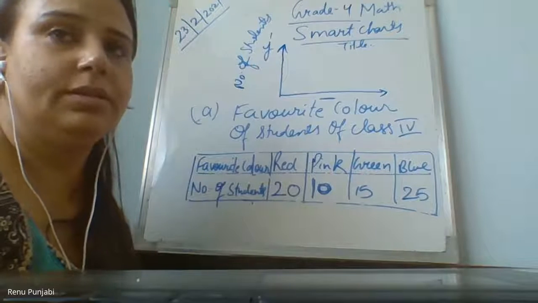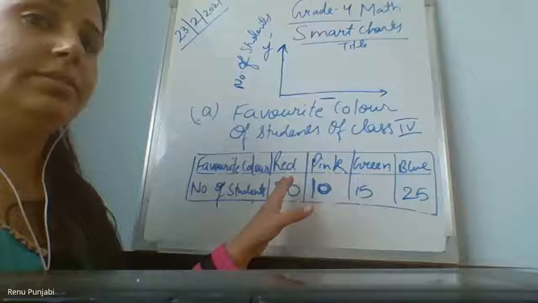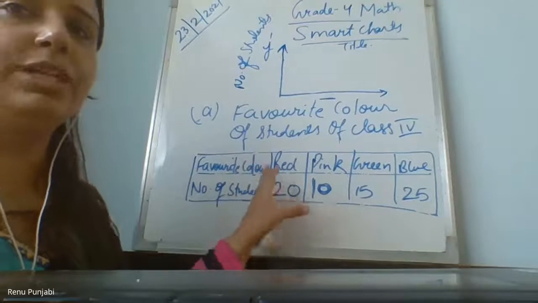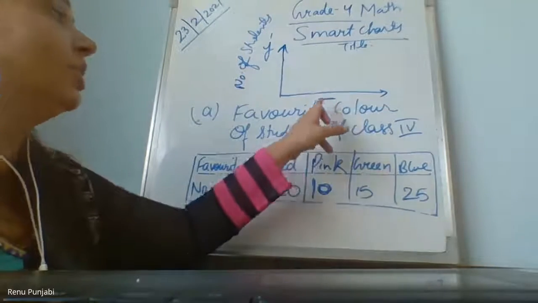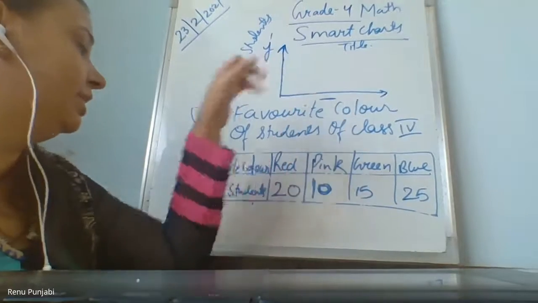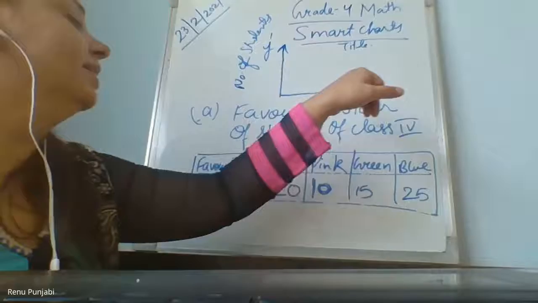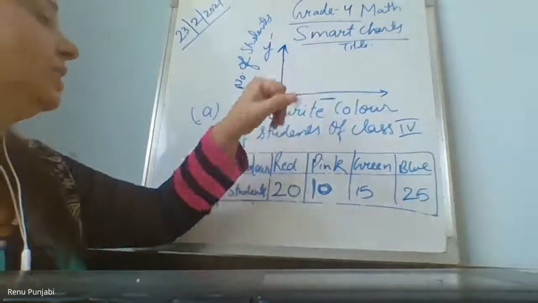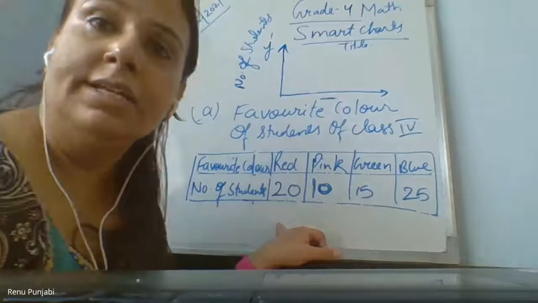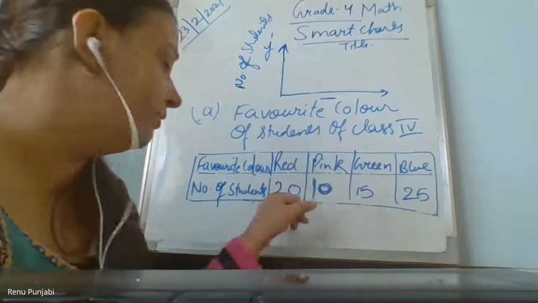Ma'am, if in the exam it is written draw a bar graph and it is not mentioned vertical or horizontal, so it's our choice? It's your choice. And you have to use the table, the information which is given to you. So on the horizontal axis, you will mention the favorite colors: red, pink, green and blue. On the vertical axis, you will mention the numbers, the number of students.